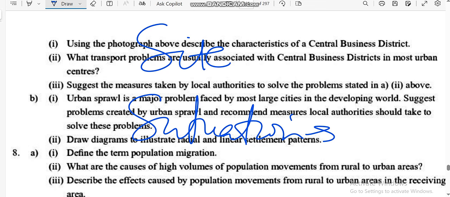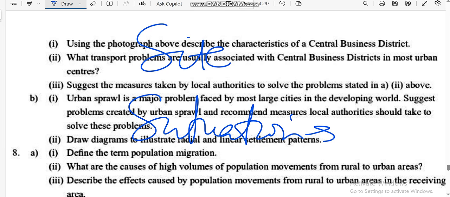What is causing an increase in the number of people staying in urban areas? You need to reason, guys. We are talking about the reasons behind rural to urban migration. Why do people want to stay in urban areas?